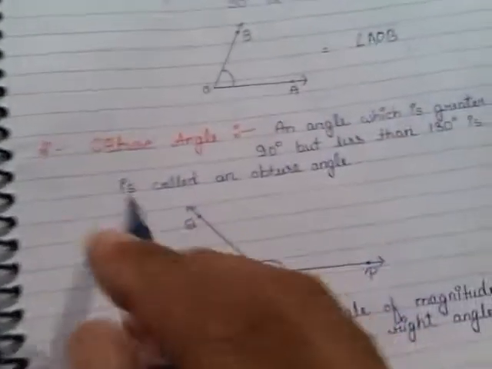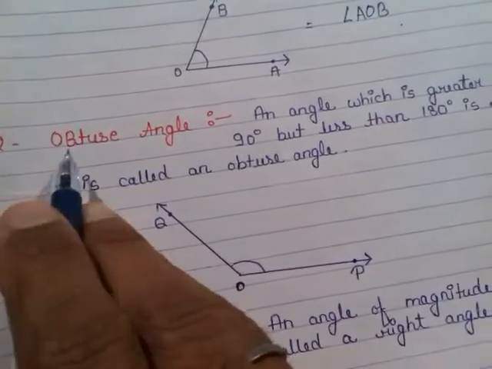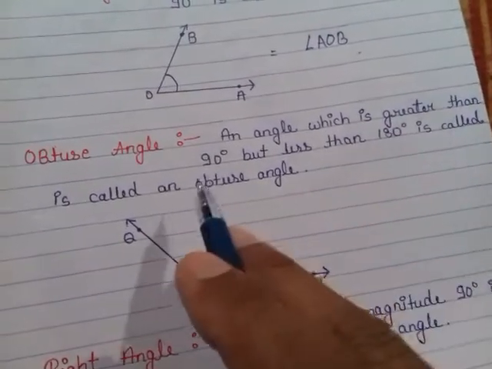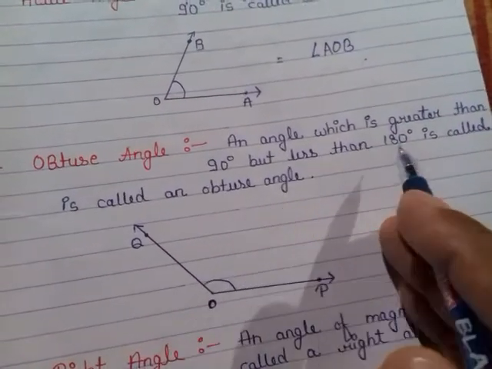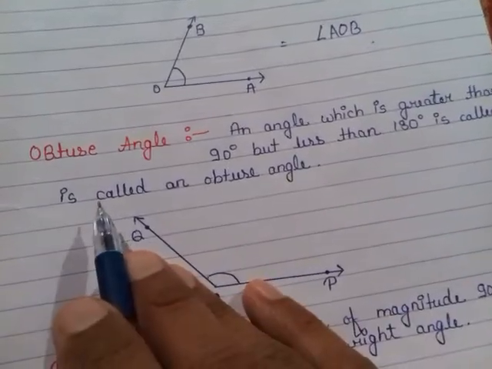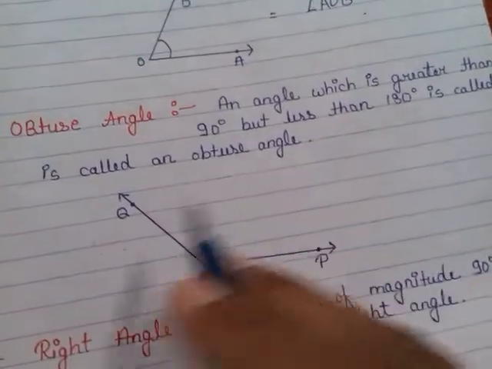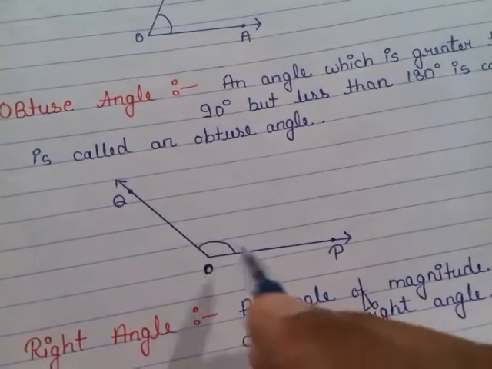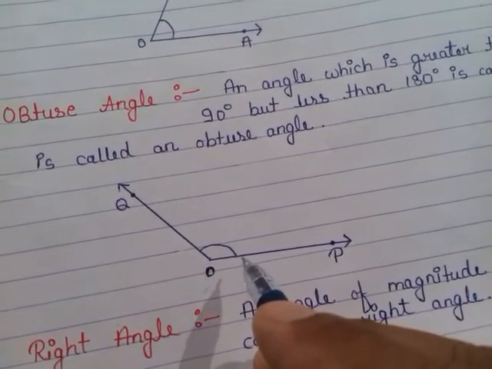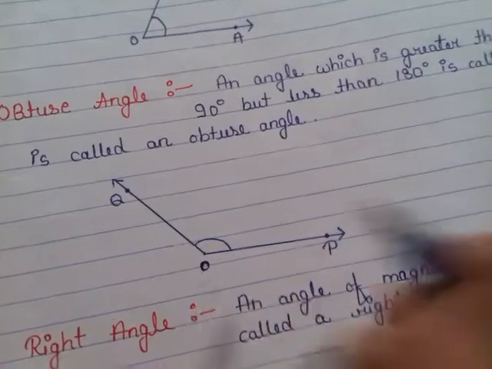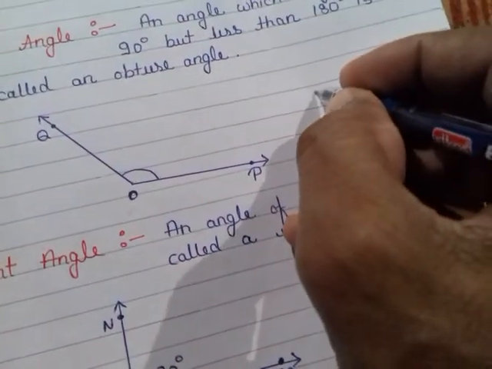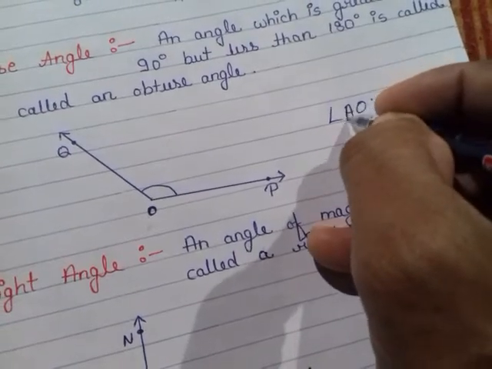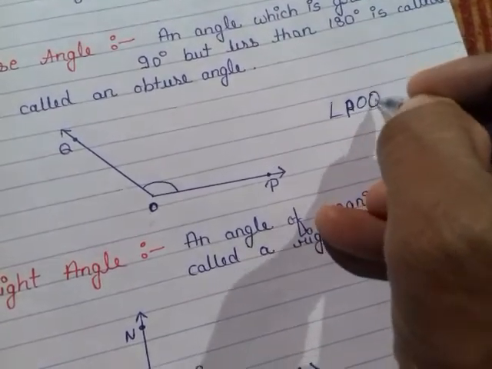Second, obtuse angle. An angle which is greater than 90 degrees but less than 180 degrees is called an obtuse angle. Its figure is like this. Its measurement is greater than 90 degrees and less than 180 degrees. This angle is called angle POQ.